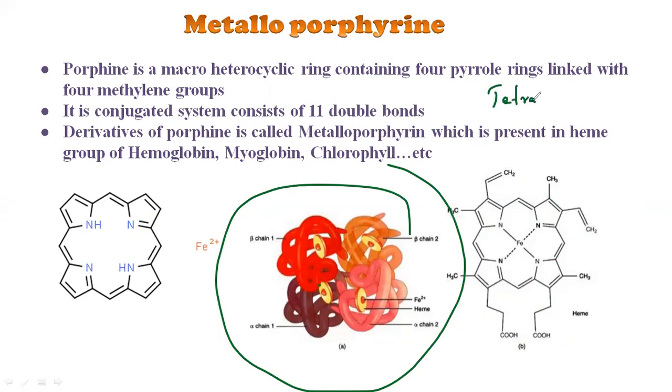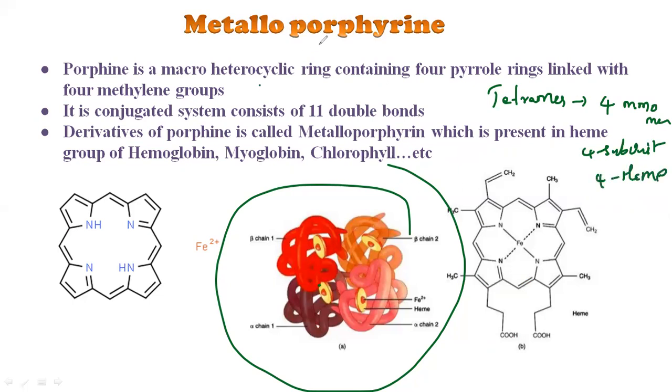That means it consists of 4 monomers, or you can call them 4 subunits. So it has 4 subunits, and there are 4 heme groups.